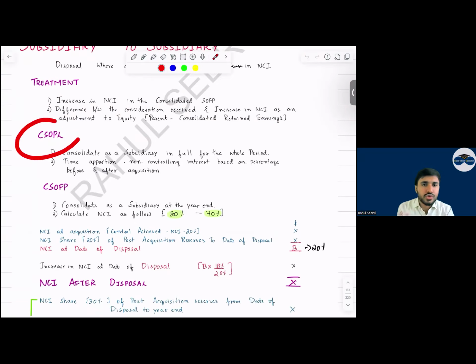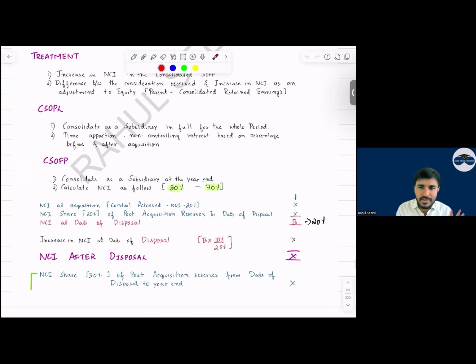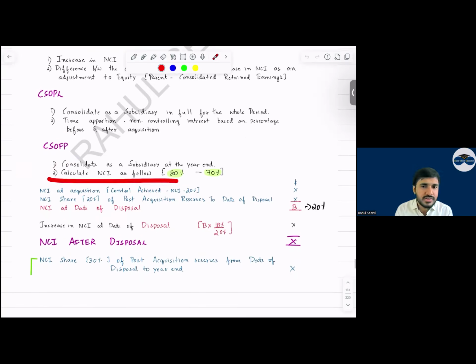Then P&L. Should we consolidate P&L? Yes, sir. We have to consolidate the P&L for the full year. But sir, when we allocate the profit, can I say we have to see the percentage and the number of months properly? Sir, the balance sheet we consolidate. Yes, sir. But the NCI value will change. See now, NCI at the date of acquisition plus the post acquisition reserve before the date of disposal gives you the NCI at the date of disposal. Now this NCI is 20%.